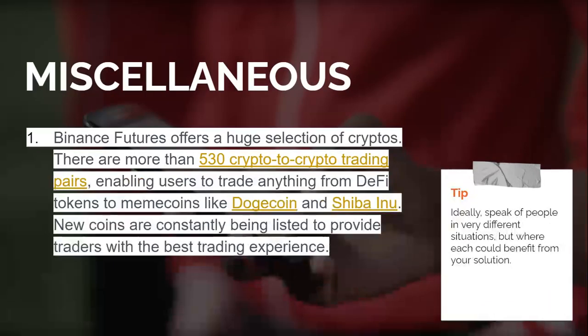Next, an illustration of the miscellaneous benefits or uniqueness of why you should use the Binance futures. You need to understand that Binance Futures offers a huge range of selection of cryptos. So there are over 530 crypto-to-crypto trading pairs, enabling users to trade anything from DeFi, decentralized finance tokens, to meme coins such as Dogecoin and Shiba Inu. New coins are constantly being listed to provide traders with the best trading experience, as well as metaverse tokens and more.